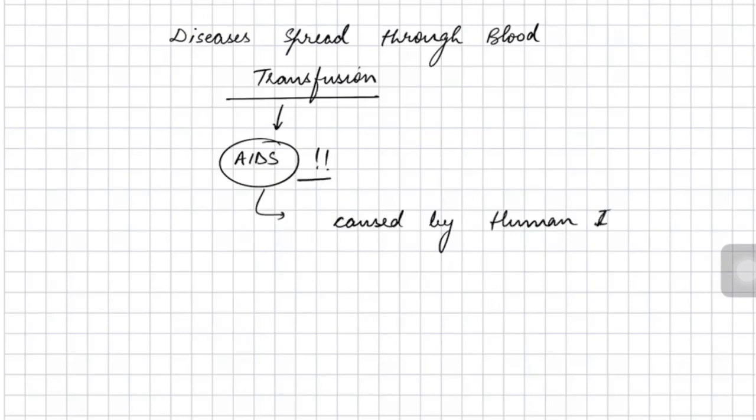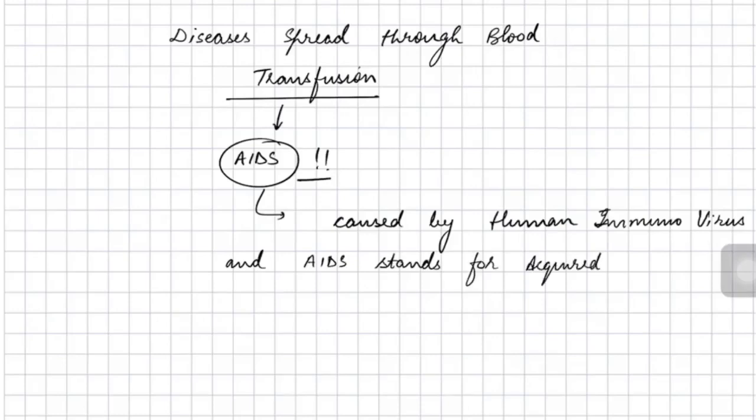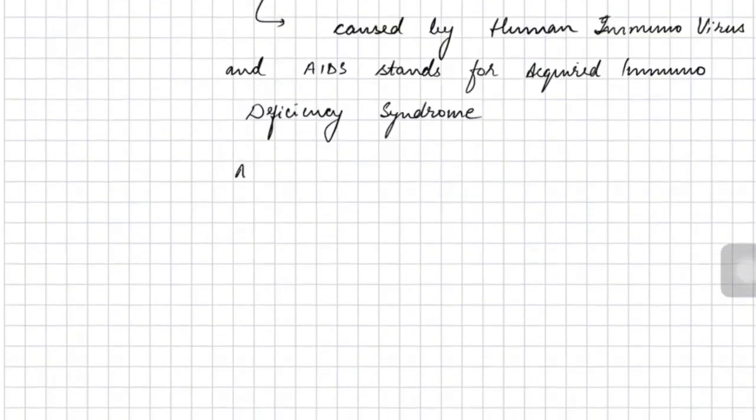AIDS is caused by a virus, and the name of that virus is human immunodeficiency virus. That is why it is called HIV. AIDS stands for acquired immunodeficiency syndrome. So basically, when somebody is infected with the HIV virus, he develops a loss of immunity, and then it results in the development of AIDS.